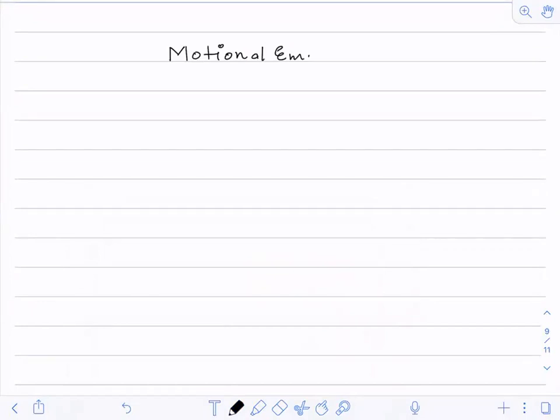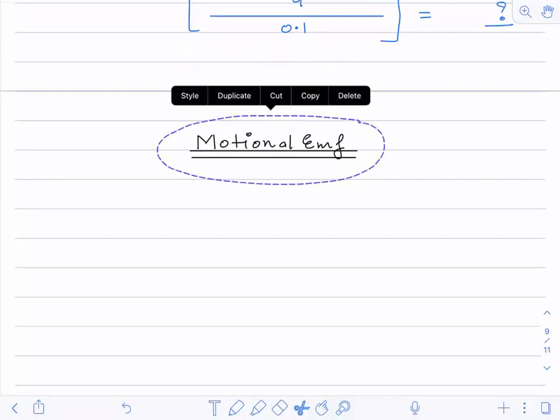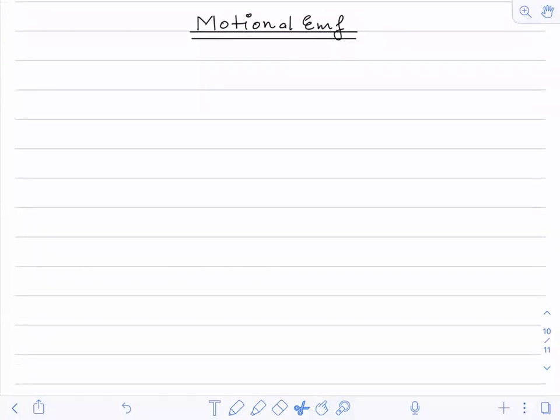So motional EMF means what? You have to move your conductor, whether it is a solid conductor, a coil, or a wire frame, it doesn't matter what you have. You will move that thing with a certain velocity and you will get an EMF induced. So that is the motional EMF. I have given you a little bit of idea of what we will be doing here.